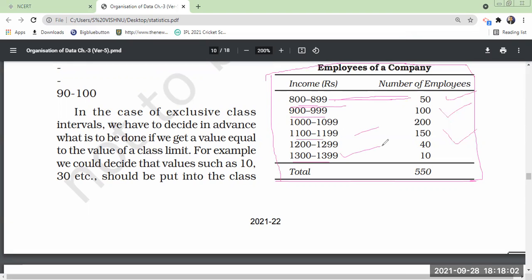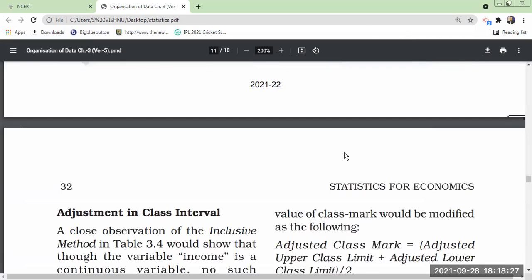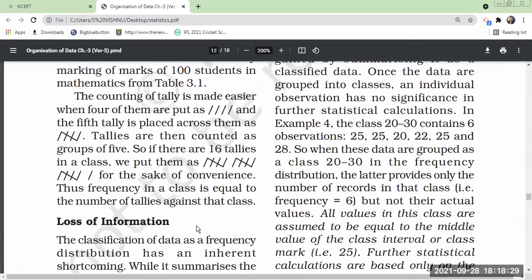Yes, sir. Because of this adjustment, because of the preparation of the table, we are unable to find out which employee or which unit represents which value. We do not know. Only 100 employees are there between 900 to 999, but which 100 employees? That is loss of information. Did you understand? Yes, sir. That is what I mean by loss of information.